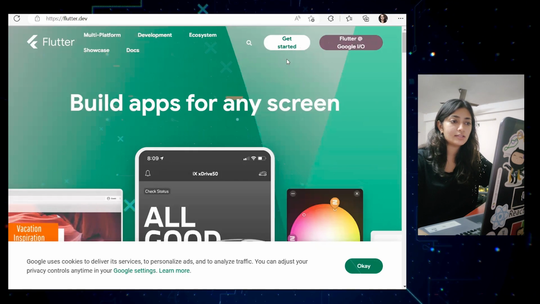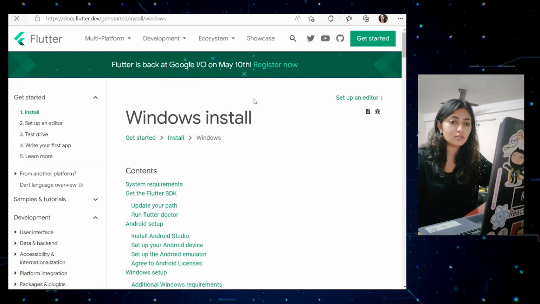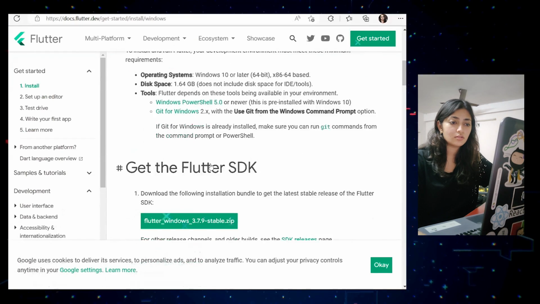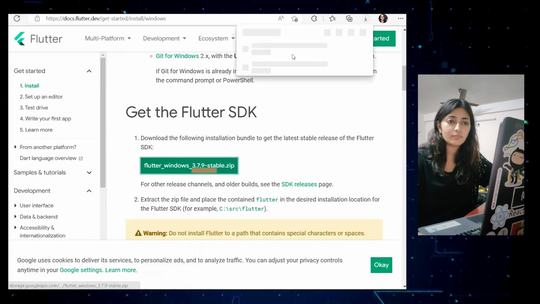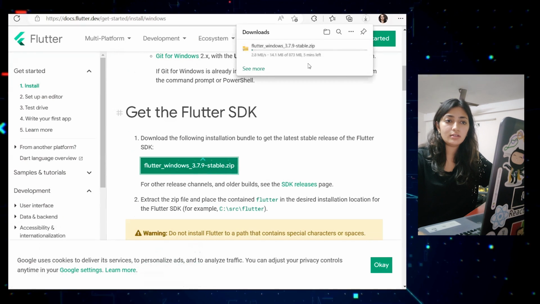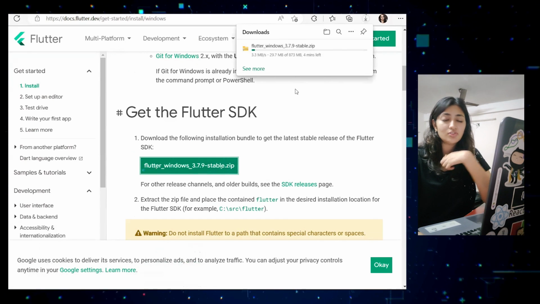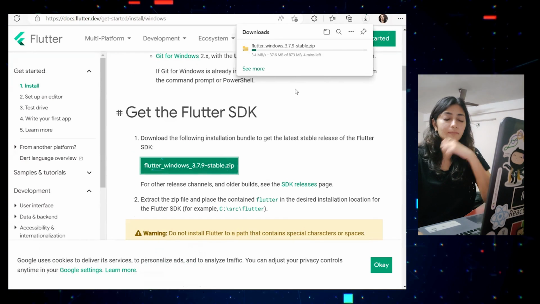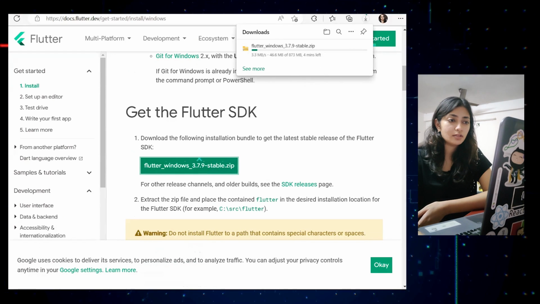So I'm clicking on Get Started, Windows. This is the latest version. It's going to take some time, so let's just wait for a while. Till then, let's check what's happening here.